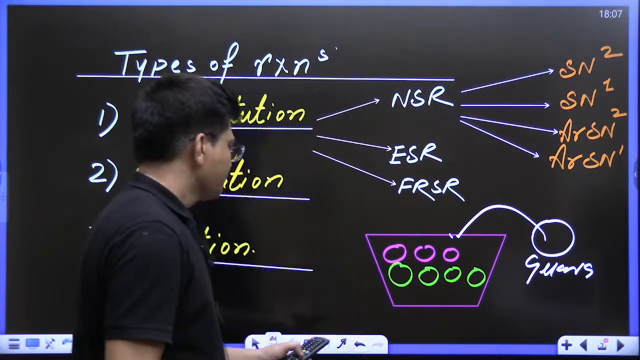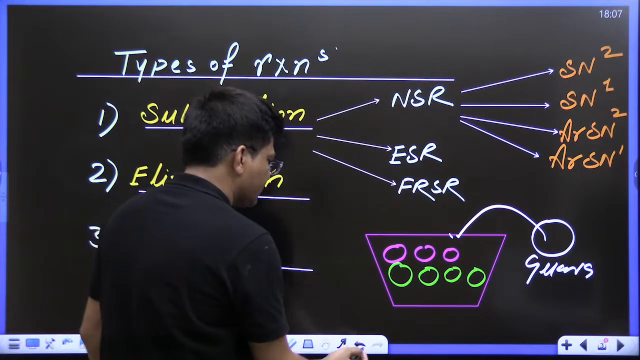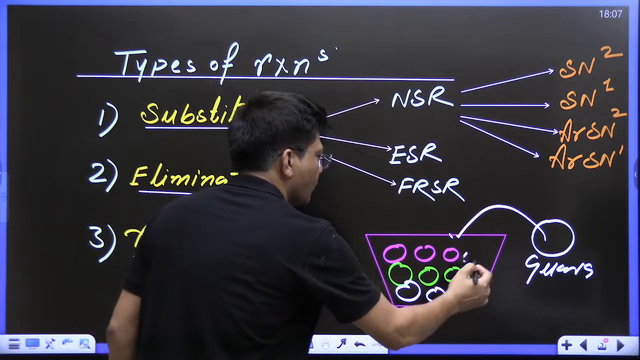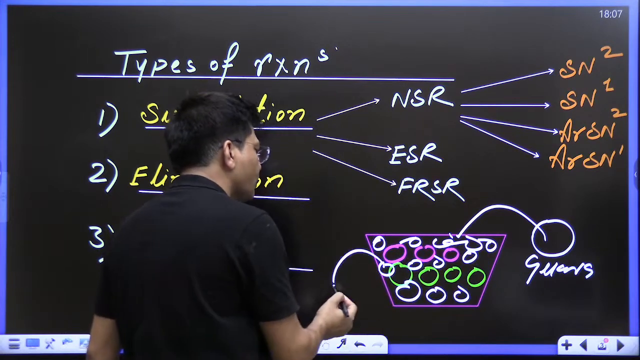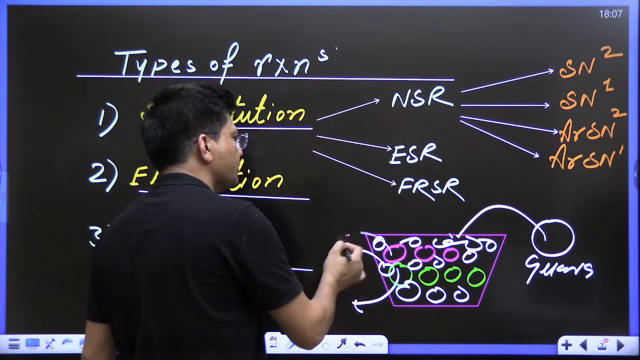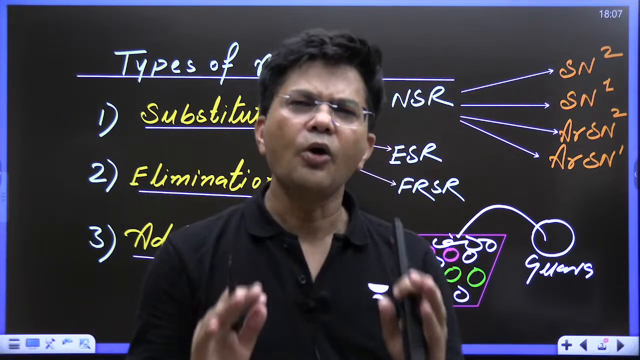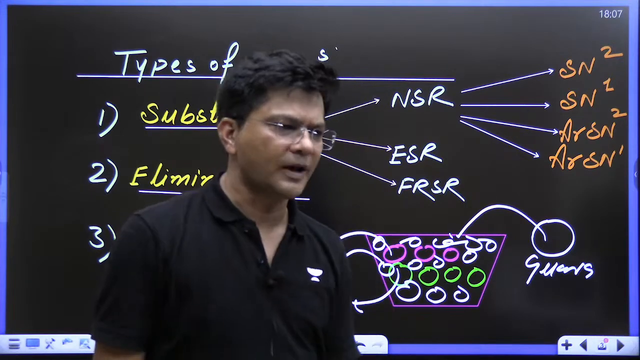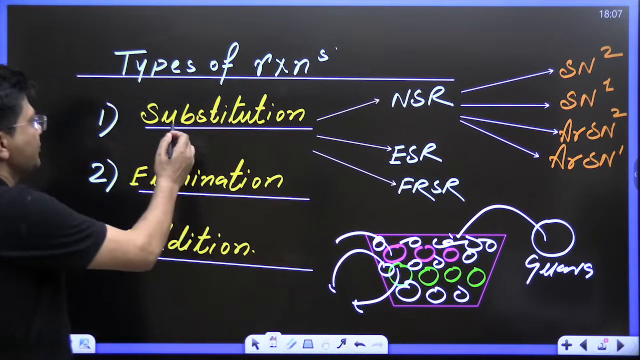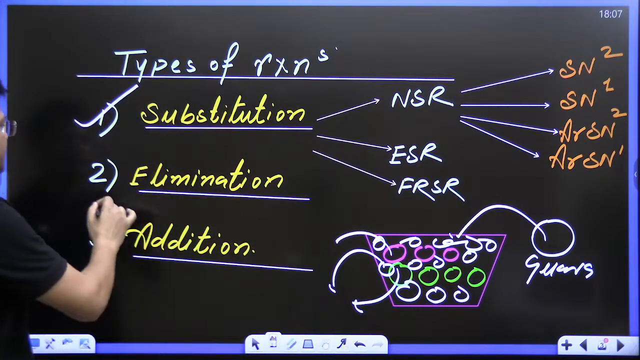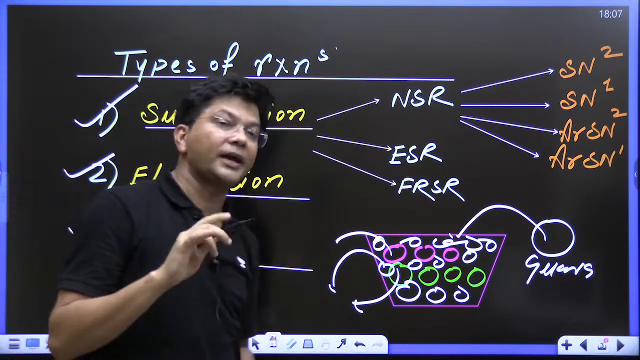Now, if I say this bag is suppose overfull, filling is too much, oversaturated. Now just remove some guava, remove some mangoes, remove some apple. This is known as elimination reaction. So kids, how many types of reactions in total are possible? 3 types of reactions are possible: substitution reaction, elimination reaction, addition reaction. These 3 types. One more category is there, kids.